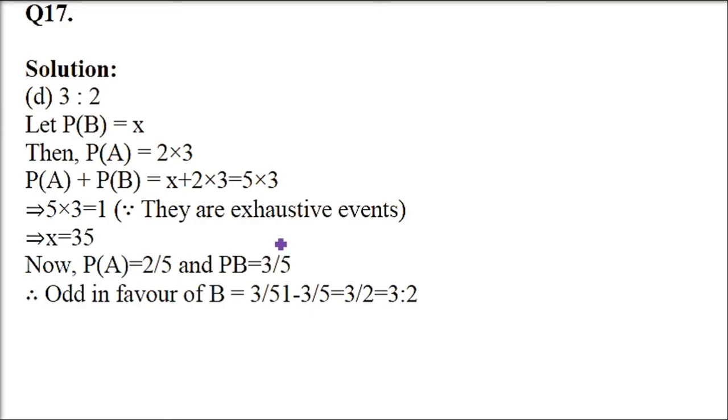Okay, question number 17. One of the two events must occur. If the chance of one is 2 by 3 of the other, then odds in favor of the other are. Since this question we have already done, let me just go through it.